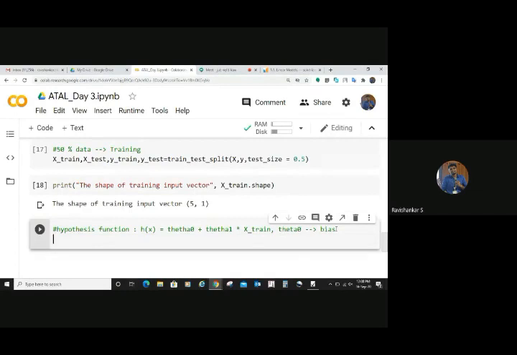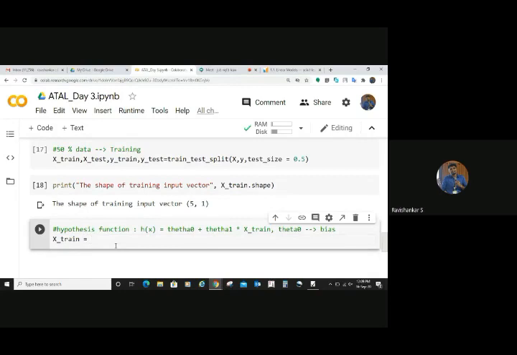Let's see what we are going to do. We are going to make changes to this hypothesis function. So we need to have some change for this hypothesis. What I am going to do is change my training data accordingly, so it will fit this hypothesis function. So I just assign that to x train itself.